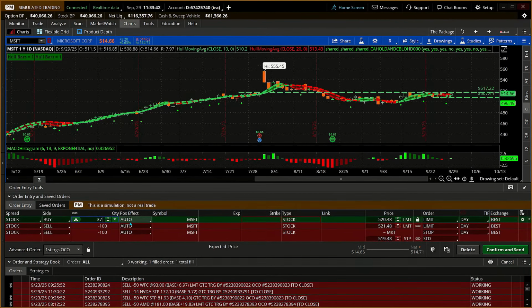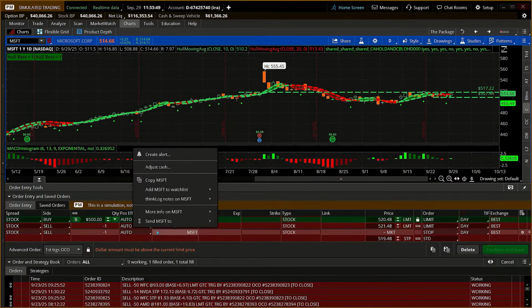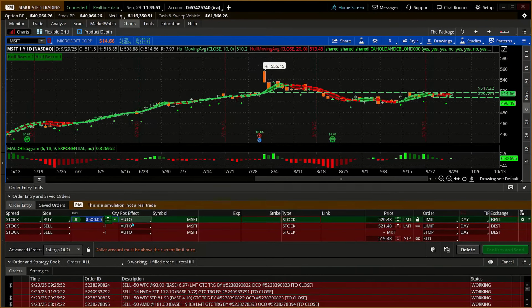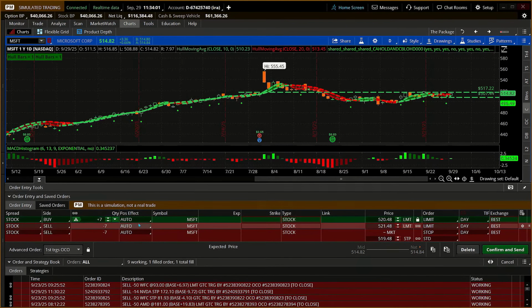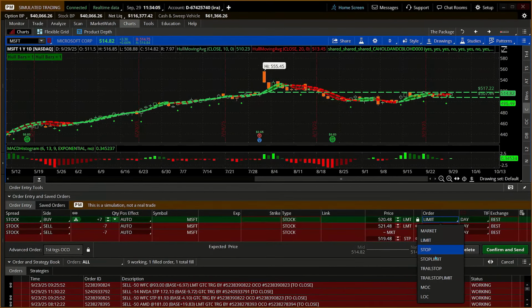Let's say the investor said, look, I'm going to do 3750 of capital, okay? And if I did 3750, that's, by the way, the dollar amount. Make sure you're clear on that. 3750 of capital is about 7 shares of stock. I call them pool balls. Let's say 7 shares, which is about $3,500. We're going to say limit, stop limit.